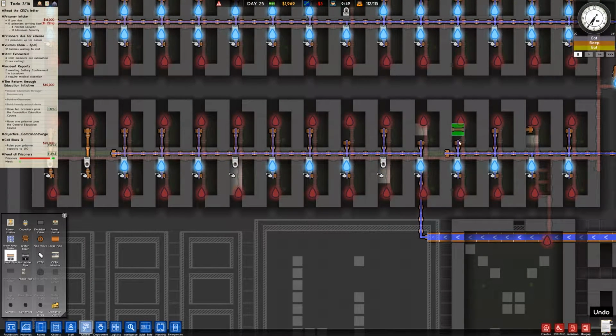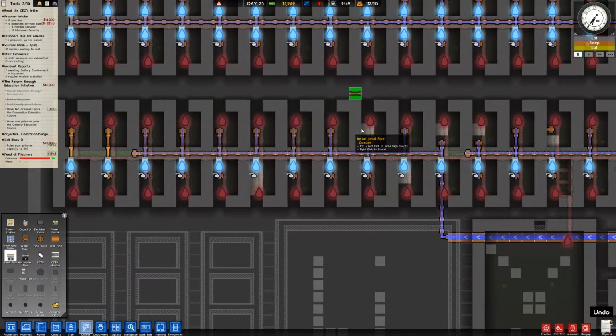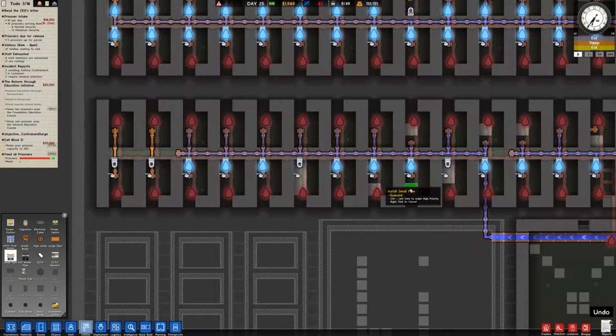There's always gaps. Like, I click and drag it down, and for whatever reason, it's not registering everything I click. It's kind of weird. I don't need anything there.